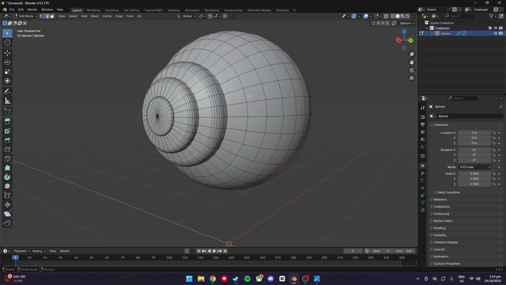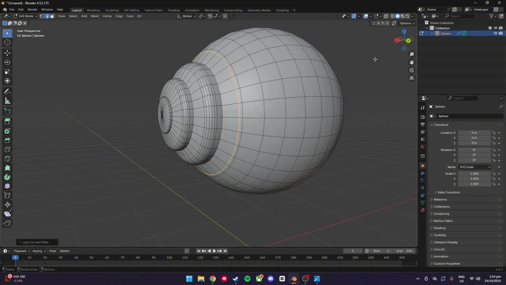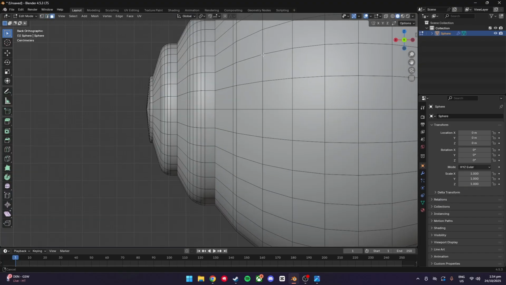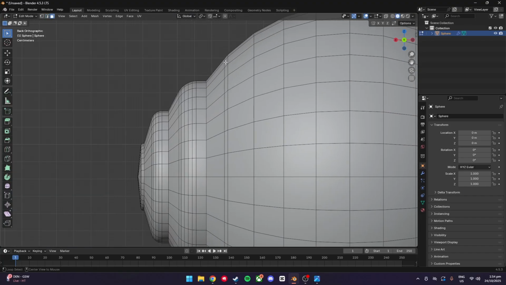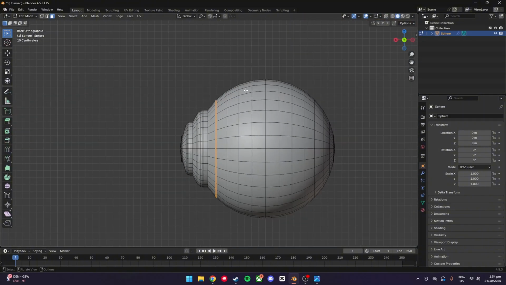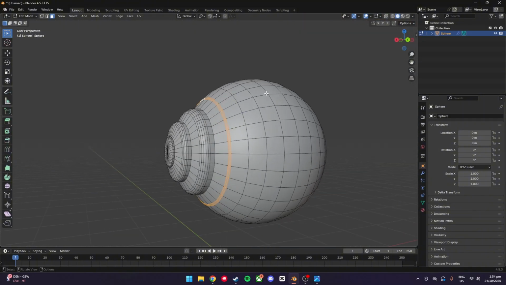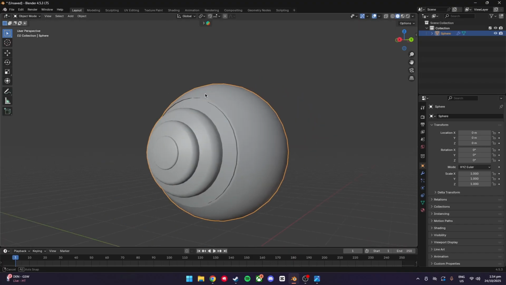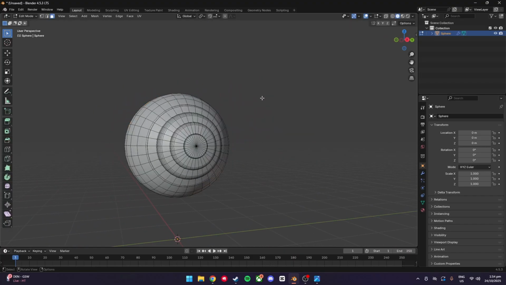And then once you're in that, we're just going to Control R to make a loop cut. And you're going to bring it right around there. Because then what we're going to do is go into the Y view, select the faces. We're going to Alt and press near the top. There you go. Then E to extrude, and we're going to go in to make a nice indent around the robot's eye. Just like that.